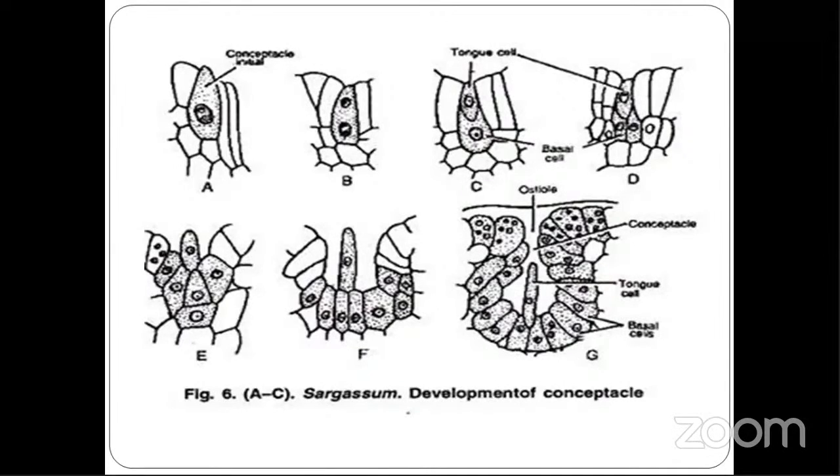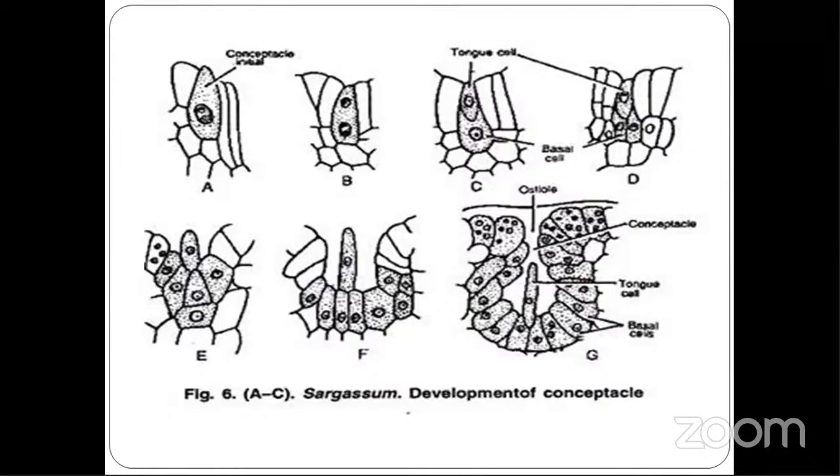The conceptacle opens to the outside by means of an ostiole; you can see diagram G. The floor of the conceptacle may have unbranched filaments that extrude through the ostiole, and these filaments are called paraphysis. So these basal cells are also called paraphysis. The paraphysis is made up of colorless and barrel-shaped cells.